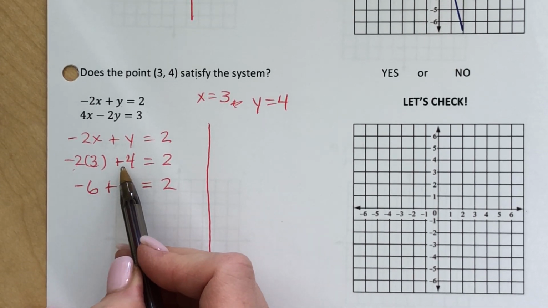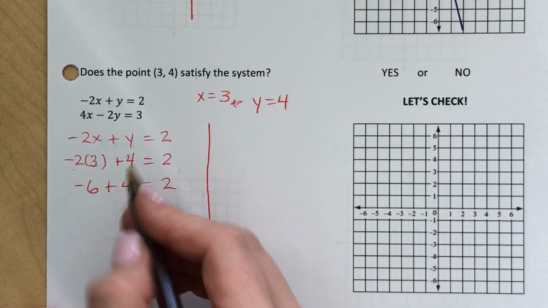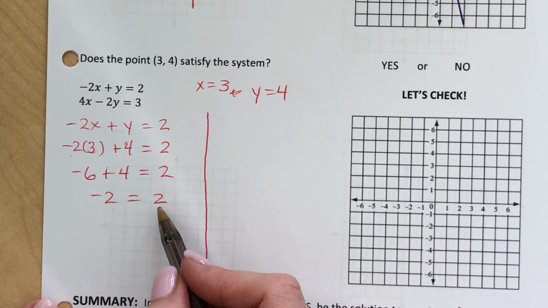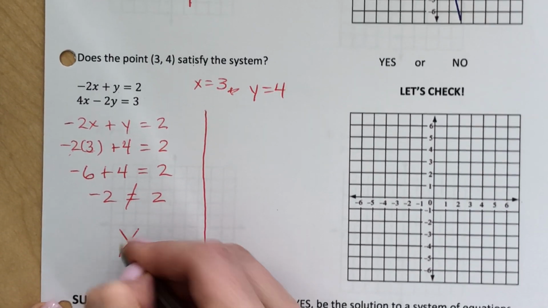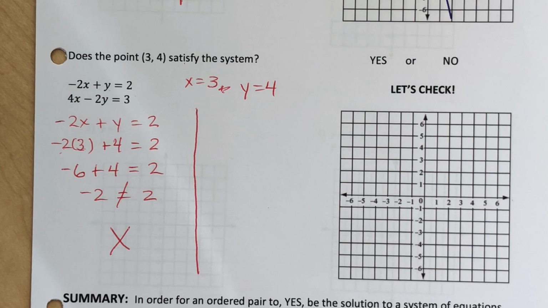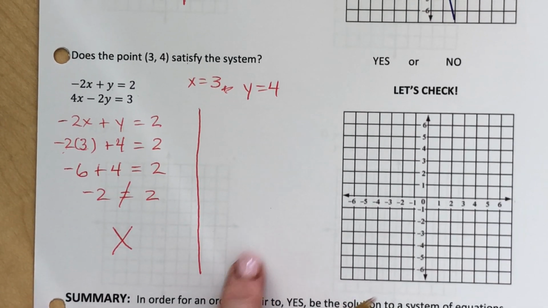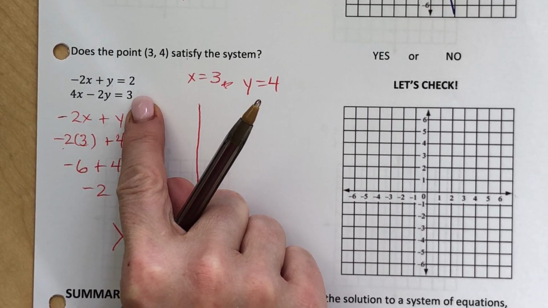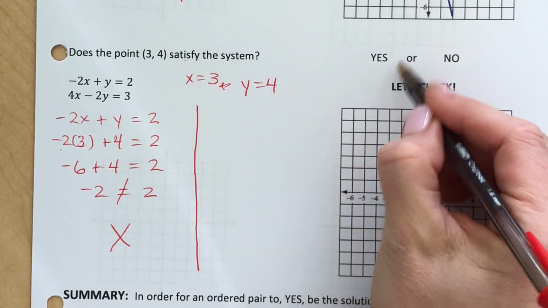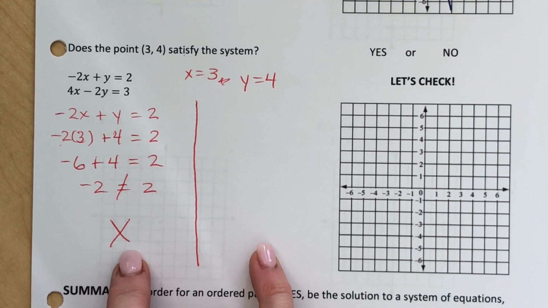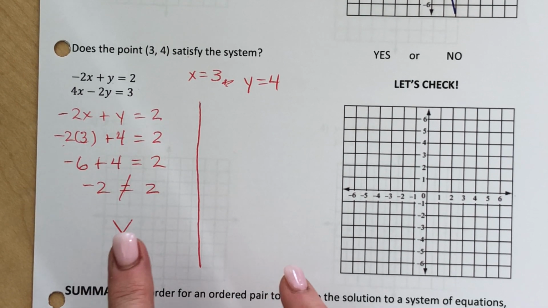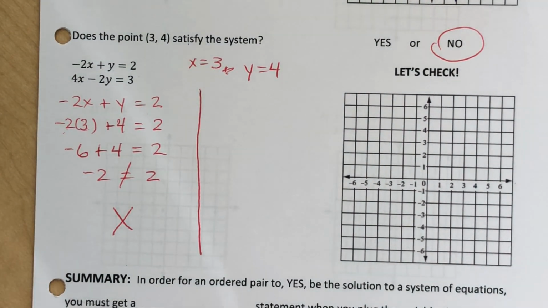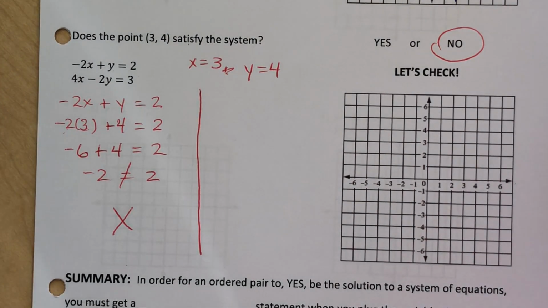When I add, I get a -2. And does a -2 equal a +2? Does owing somebody $2 equal the same as having $2? No. So I put an X, and you're going to love this next part. I'm done. I don't have to do any more. I don't even need to check to see if (3, 4) is on this line, because it doesn't matter if it is. Because in order for me to say yes, it's where they meet, you have to have a check for both. And if the first one doesn't check, then I don't even care about the second. It might be on it, but it does not matter. As soon as I get 1 X, I can put a big no, okay?